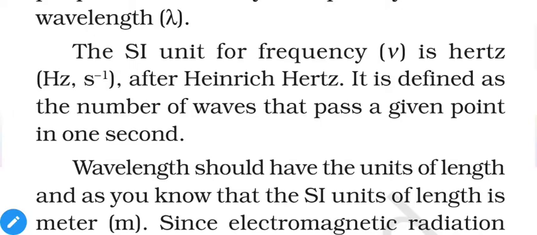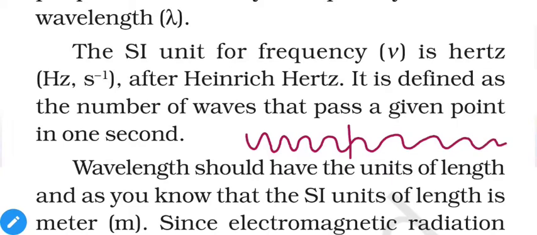Hertz is defined as the number of waves that pass a given point in 1 second. Suppose this is our point, and at this given point we are passing some light radiation or electromagnetic radiation like this.